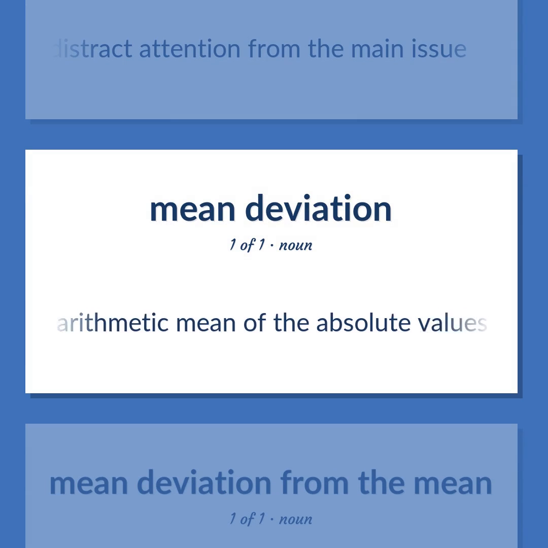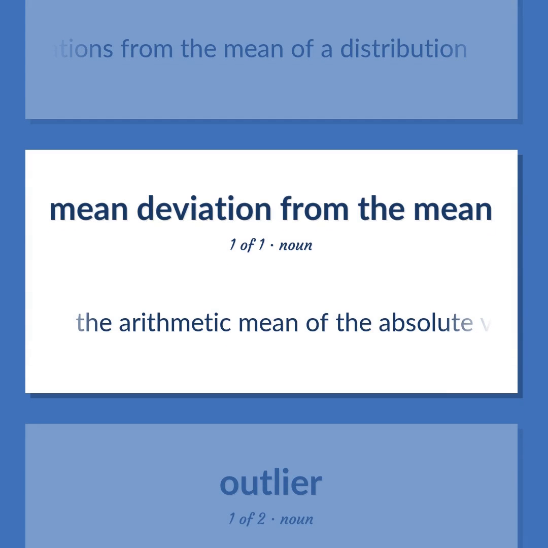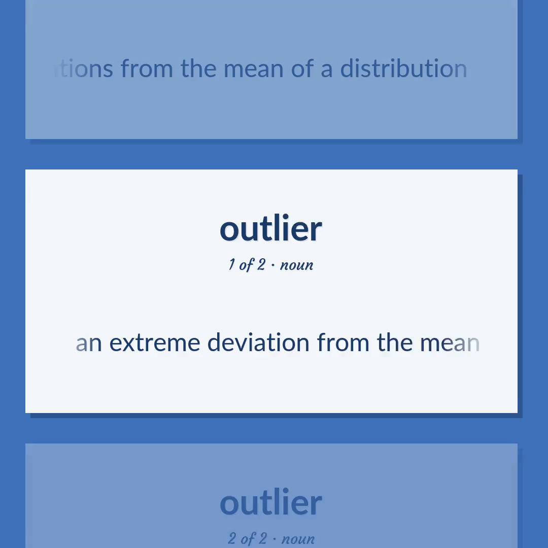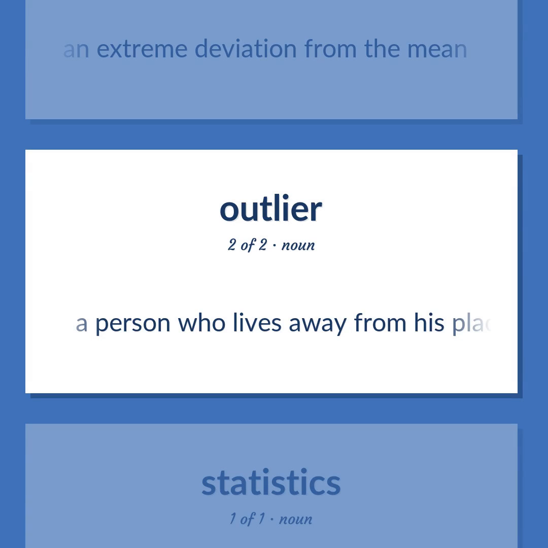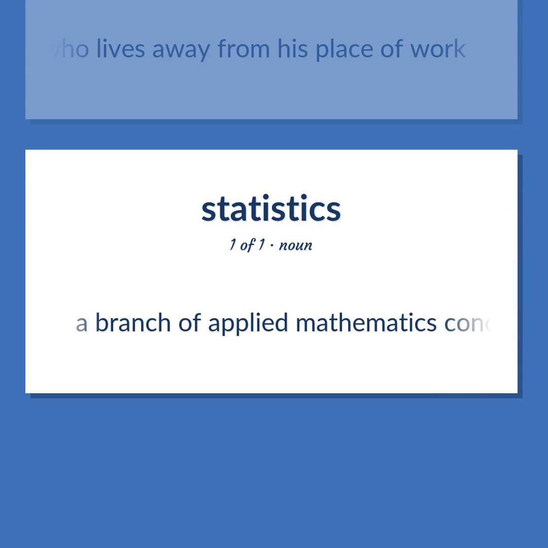The arithmetic mean of the absolute values of deviations from the mean of a distribution. An extreme deviation from the mean. A person who lives away from his place of work. A branch of applied mathematics concerned with the collection and interpretation of quantitative data and the use of probability theory to estimate population parameters.